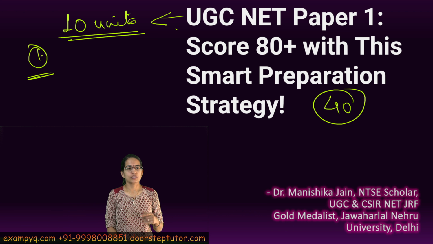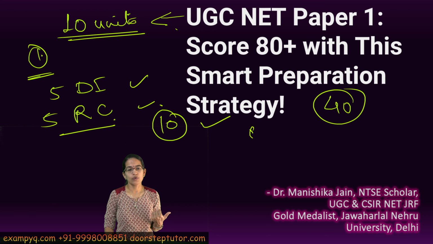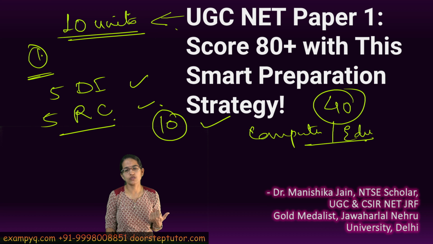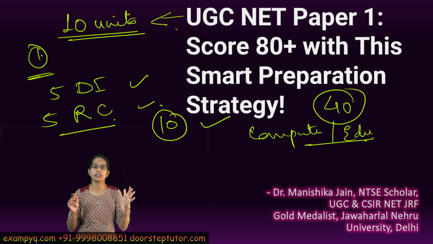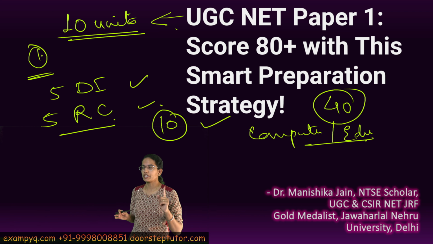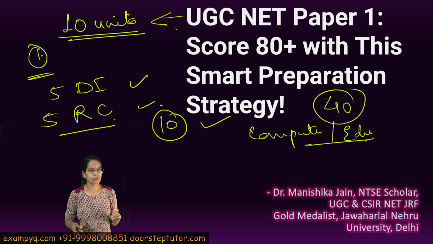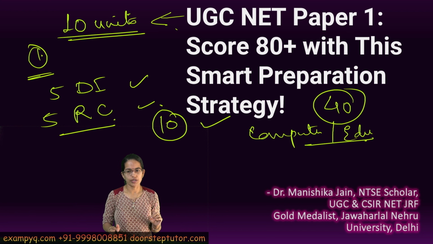Across all 10 units, there are 5 questions directly from data interpretation and 5 questions from reading comprehension, which are 100% scoring. So that is 10 questions in a very simple go. Then the questions from basic computers and basic education are very scoring, very similar, and asked every time. The questions from environment are very important, because this is where contemporary information and contemporary knowledge play a very important role.